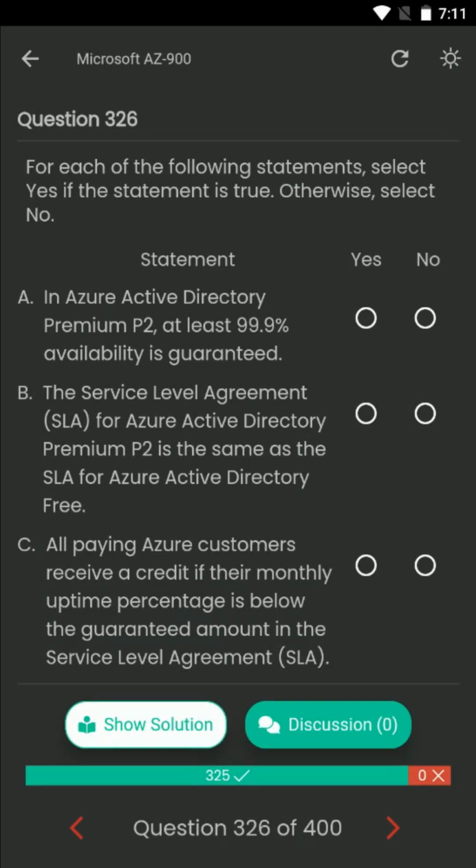Question number 326. For each of the following statements, select yes if the statement is true. Otherwise, select no. Statement A. In Azure Active Directory Premium P2, at least 99.9% availability is guaranteed. Statement B. The service level agreement for Azure Active Directory Premium P2 is the same as the SLA for Azure Active Directory Free. Statement C. All paying Azure customers receive a credit if their monthly uptime percentage is below the guaranteed amount in the service level agreement. The correct answers are Statement A, yes. Statement B, no. Statement C, yes.